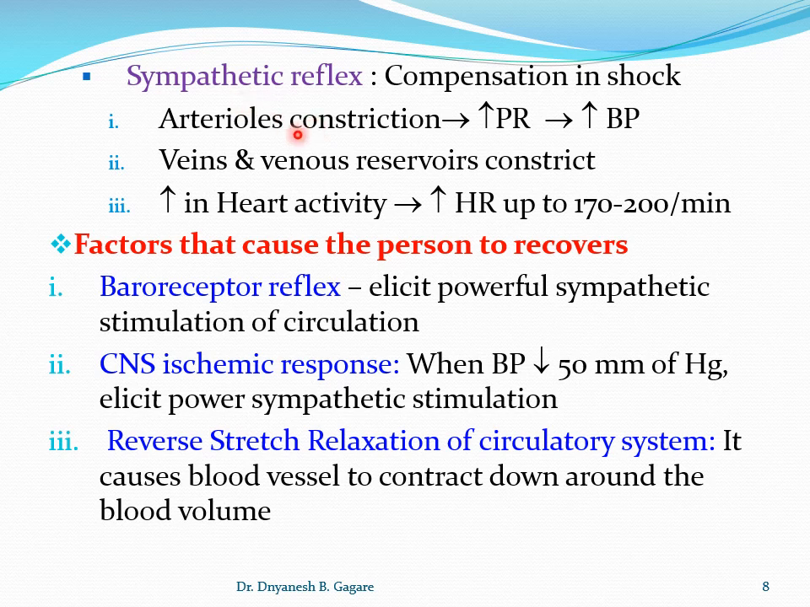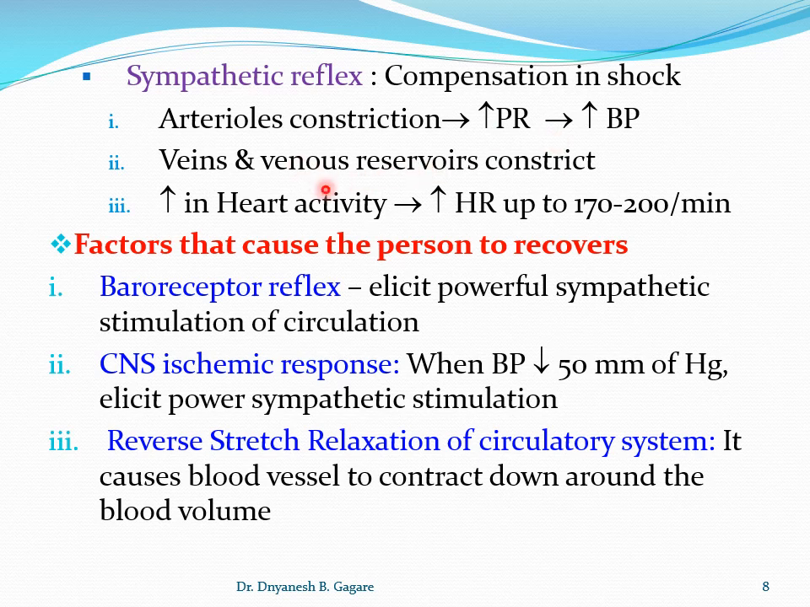And when there is a decrease in blood volume, it stimulates the sympathetic reflex. That means there is an increase in sympathetic tone, which causes vasoconstriction plus arteriole constriction. And arteriole constriction increases the peripheral resistance. And you know, when the peripheral resistance increases, blood pressure increases. That means it tries to bring the blood pressure to normal.